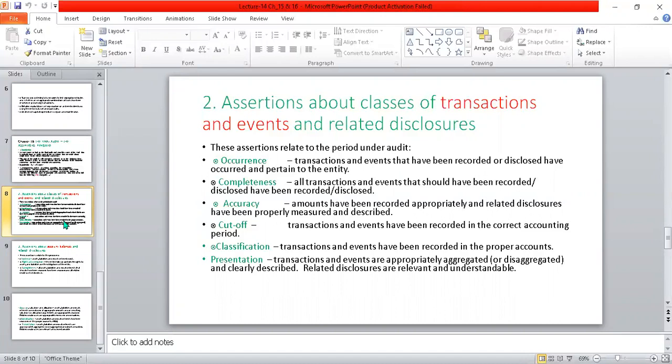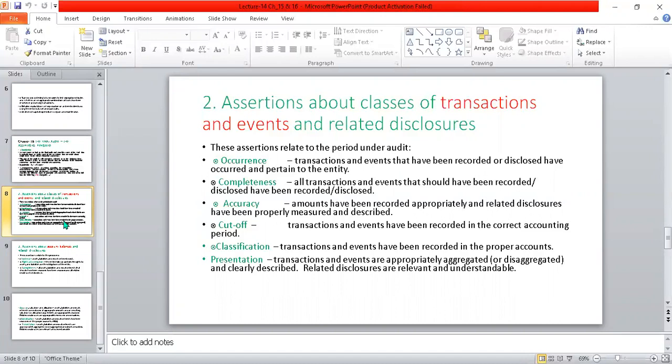Classification: transactions and events have been recorded in the proper accounts. Accounts payable in the payable ledger, accounts receivable in the accounts receivable ledger. Presentation: transactions and events are appropriately aggregated or disaggregated and clearly described. Related disclosures are relevant and understandable. You have to present the data accordingly, according to the standards of IAS and IFRS.